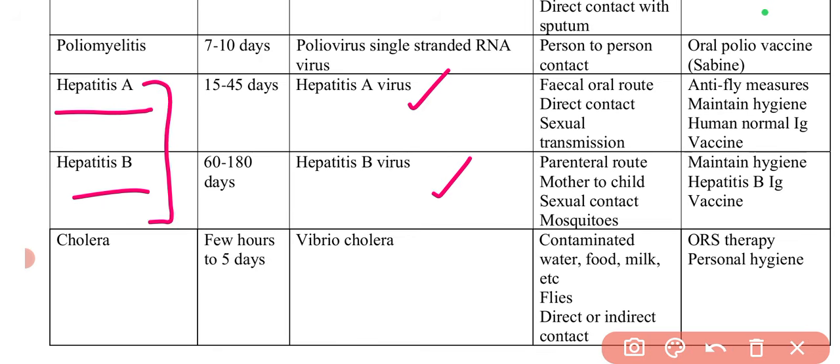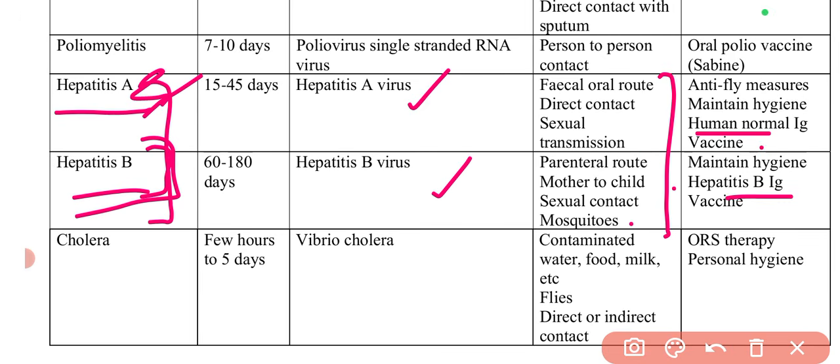So these can also cause cancer. These are the oncogenic viruses. So not hepatitis A, hepatitis B is an oncogenic virus. So that we have discussed in the question. So these can be transmitted through sexual contact also. This can be transmitted through mosquitoes, and here you can give the human normal immunoglobulin, or here you can give the hepatitis B immunoglobulin.